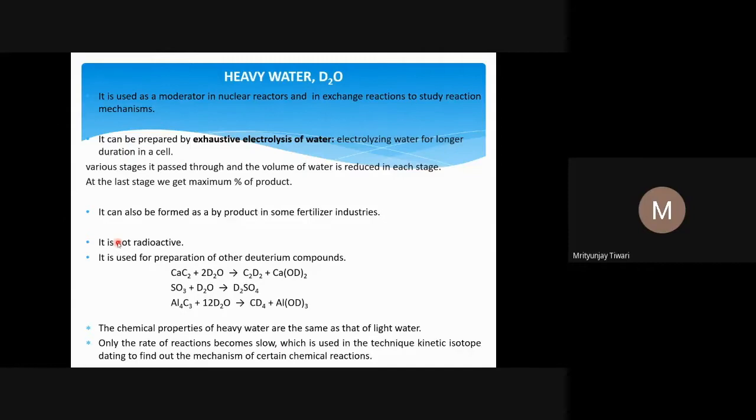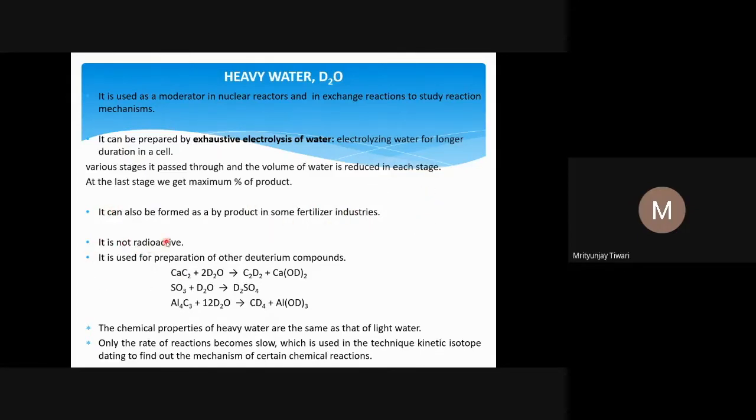At each stage you keep increasing the D2O concentration, and finally you get the maximum percentage of D2O. D2O can also be formed as a byproduct in some fertilizer industries, but the details are not required for us to understand.